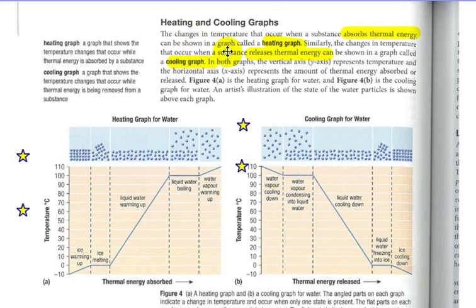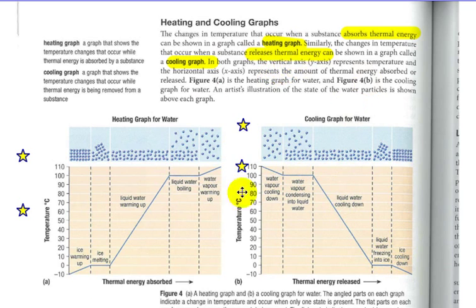So the change in temperature that occurs when a substance absorbs thermal energy can be shown on a heating graph such as this. You know it's a heating graph because the temperature is going up. Similarly, the changes in temperature that occur when substances release thermal energy can be represented on a cooling graph, which of course is this, starting at a high temperature and going down.